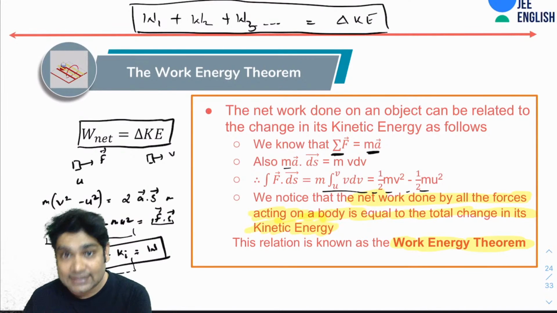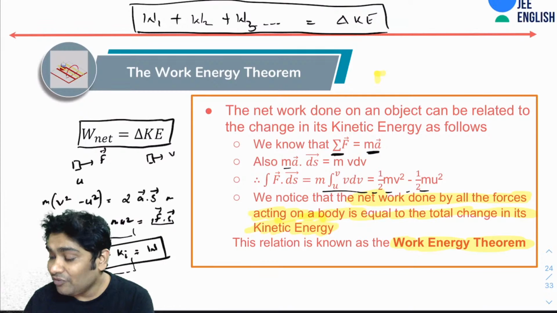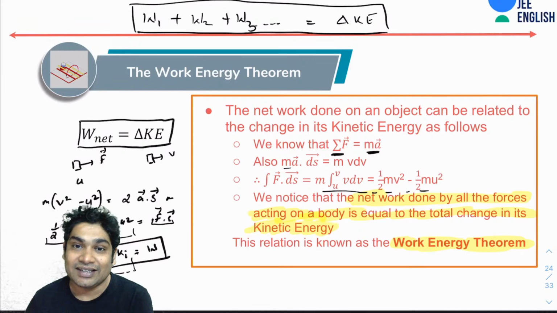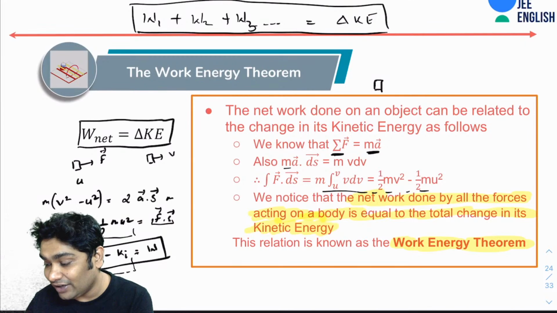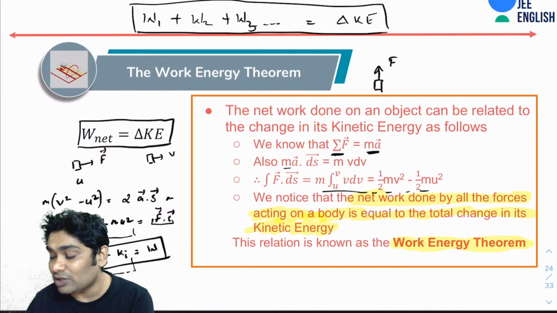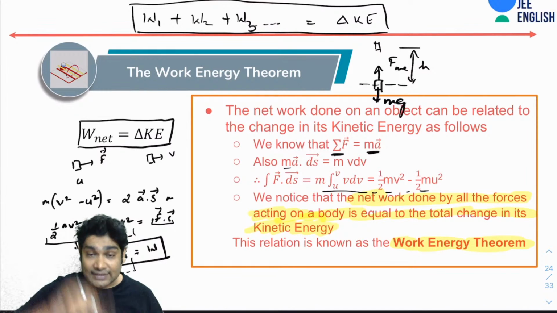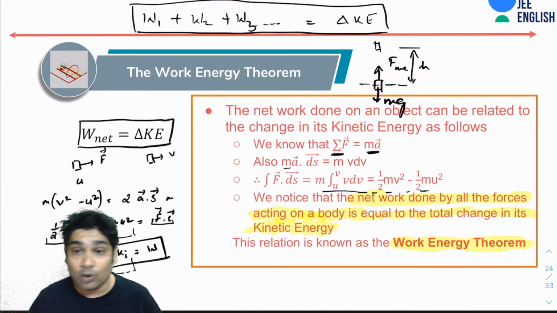Yes, because gravity is doing negative work. We will later talk about the work due to gravity as potential energy, but you don't need that concept in your work energy theorem. Here, this is the force applied by me, and this is the force of gravity. If you displace this from here to here, by a distance of h, you realize during this entire trip, the angle between mg and displacement is 180.